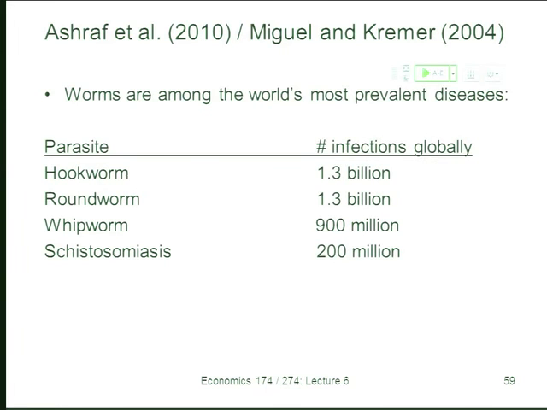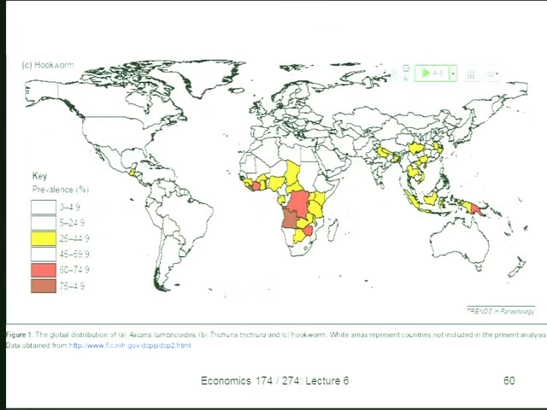So this is the disease burden in terms of the proportion of populations with the disease. And you can see the darker shaded areas are the ones with very high infection rates of these worm infections. And you can see there's really a lot in sub-Saharan Africa, obviously. So you see a lot of dark-colored countries here in sub-Saharan Africa, but actually they have a breakdown by province in China. This is slightly dated data, but there's still, in some of the interior provinces of China and parts of India, moderate prevalence of these infections.